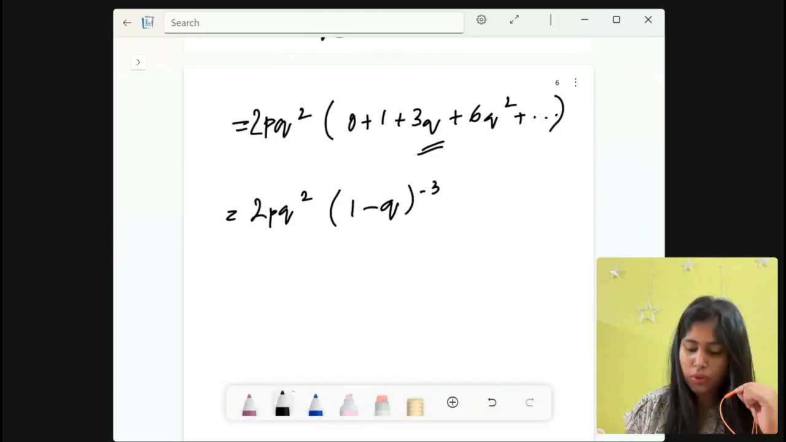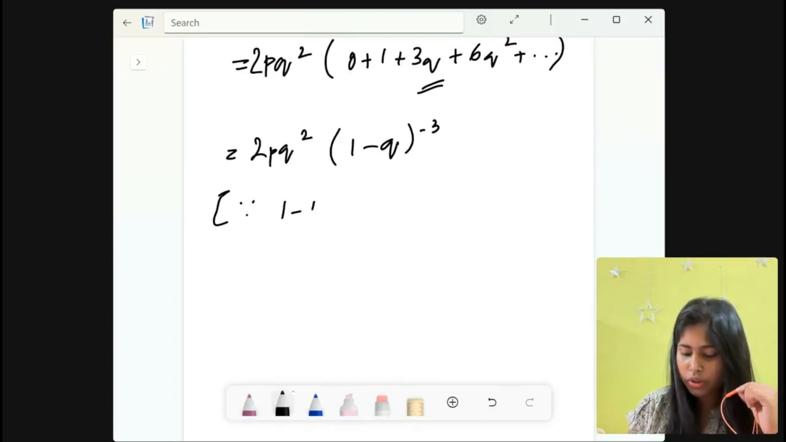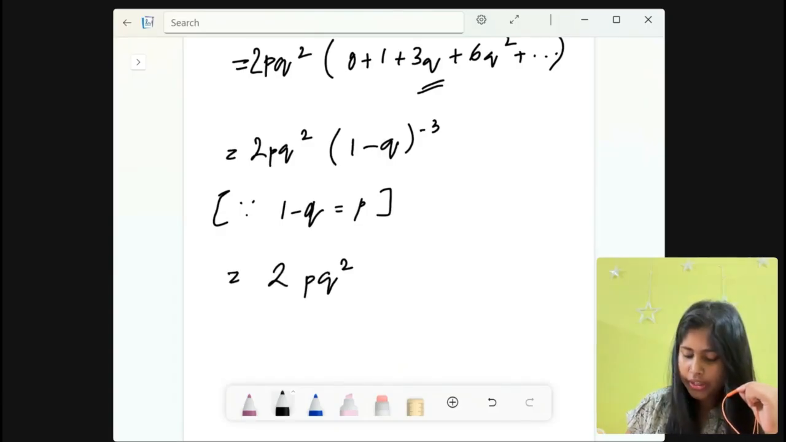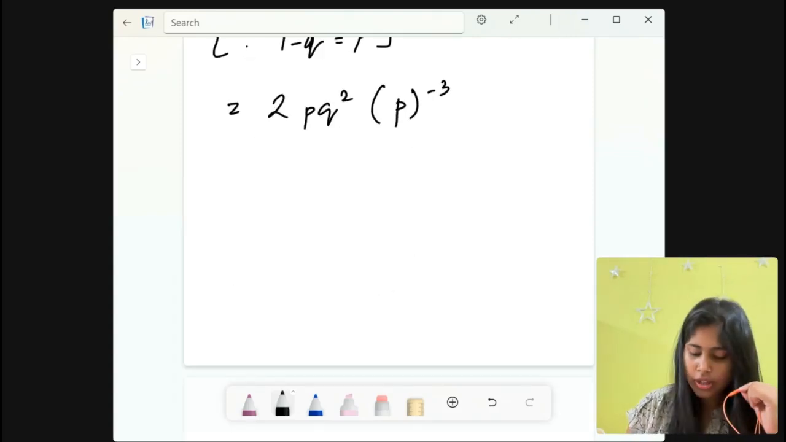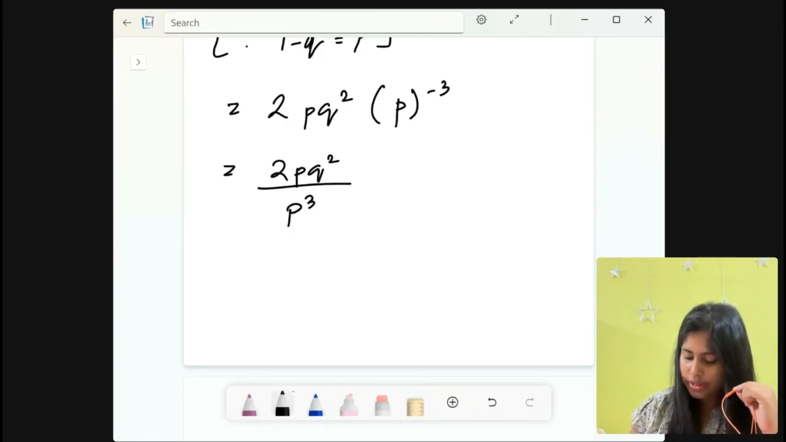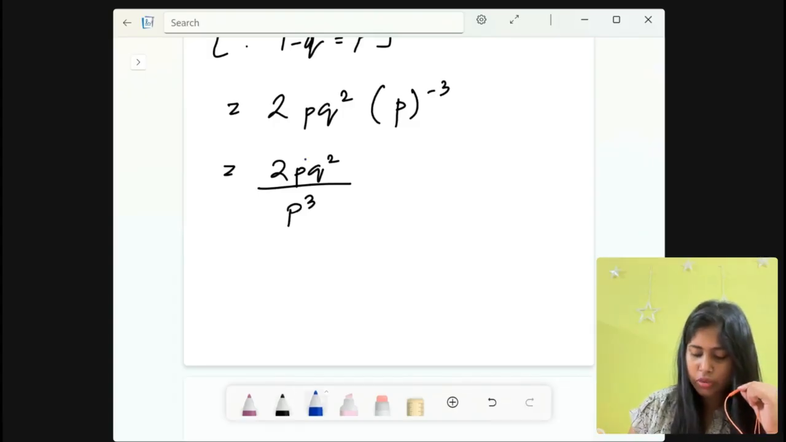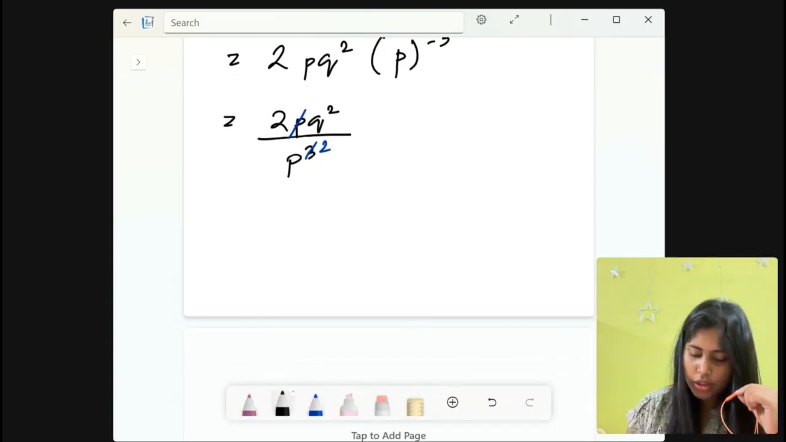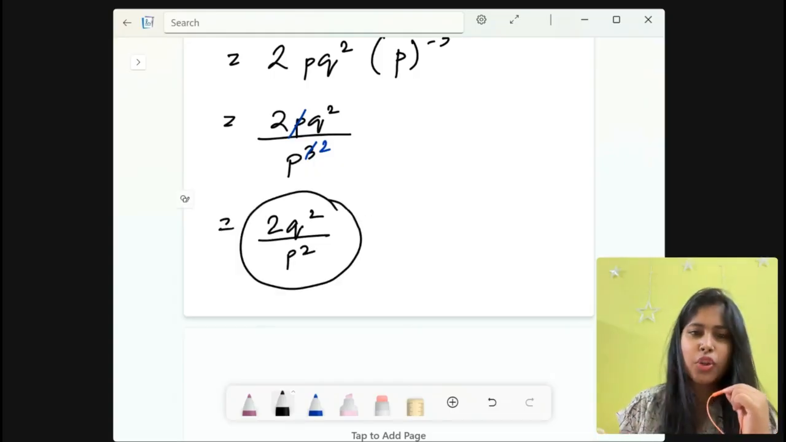Now, what is 1 minus q? You can write it as a note here, since 1 minus q is equal to p. You can write it in the next line, 2pq square into p to the power minus 3. Now, what is p to the power minus 3? It is 2pq square divided by p to the power 3, right? Now, if you cancel the p's out here, the first p and this will be p square. So, what are we left with? 2q square p square. This is what we are left with. So basically this is the first term which we have got for the variance.